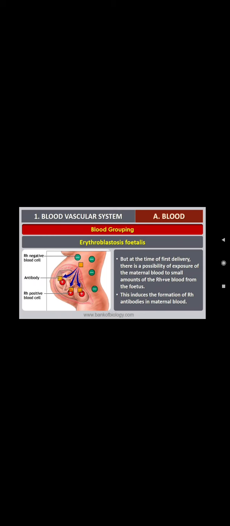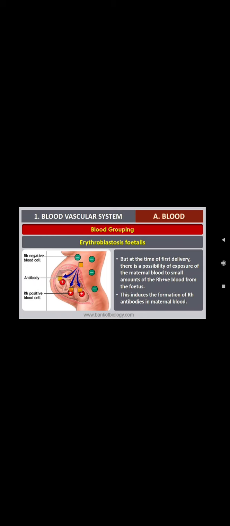At the time of first delivery, there is a possibility of exposure of maternal blood to small amounts of the RH positive blood from the fetus. From the fetus, it enters into the mother's blood. So positive plus negative will produce anti-RH factors. This induces the formation of RH antibodies in maternal blood also.